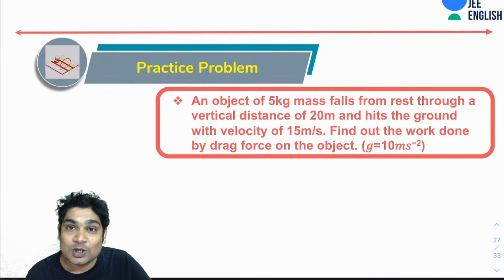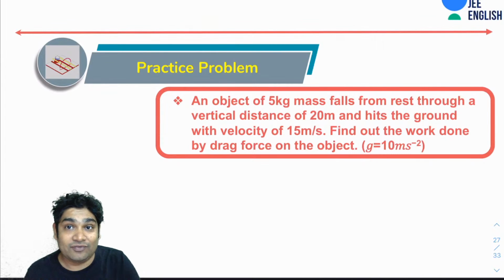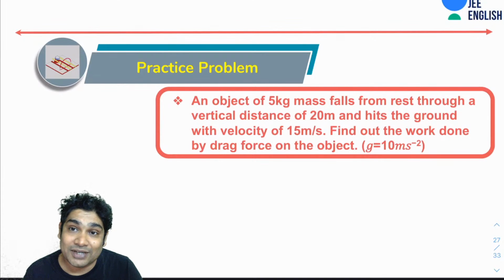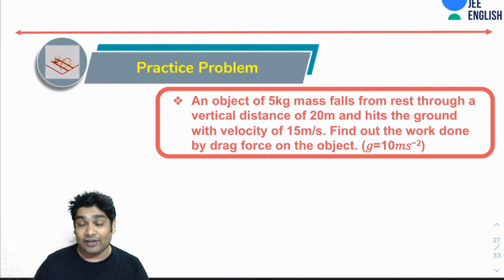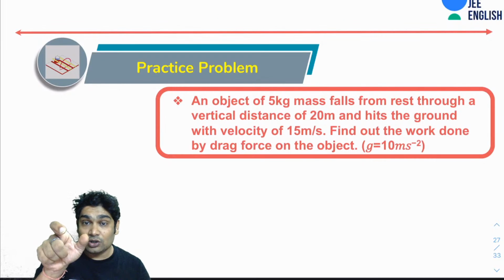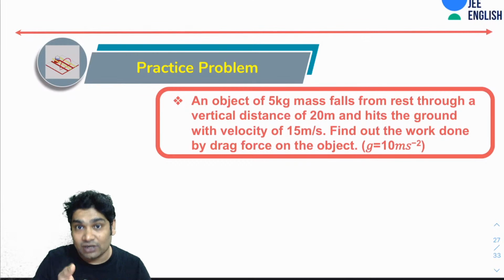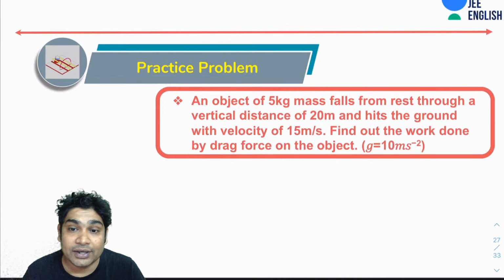This says an object of mass 5 kg falls from rest through a vertical distance of 20 and hits the ground with a velocity of 15 meters per second. You have to find the work done by the drag forces on the object. In real life, when you throw an object, the air resistance, which provides a drag force that resists its motion, will also do some work. So here you have to calculate that.